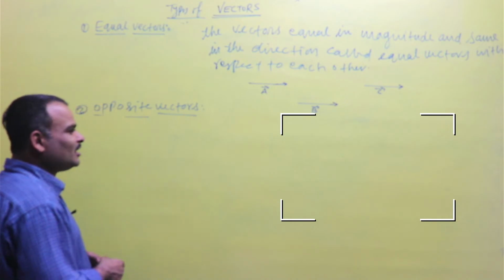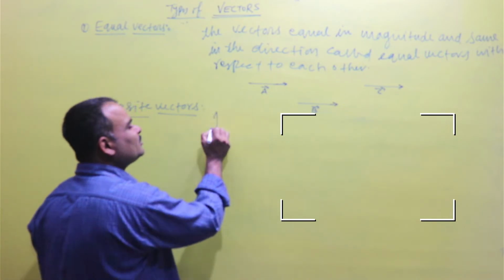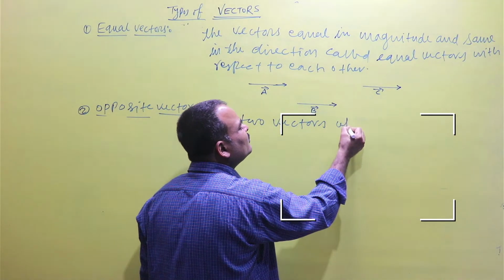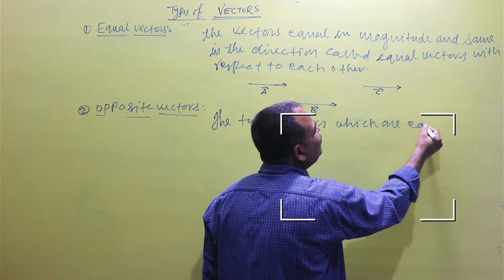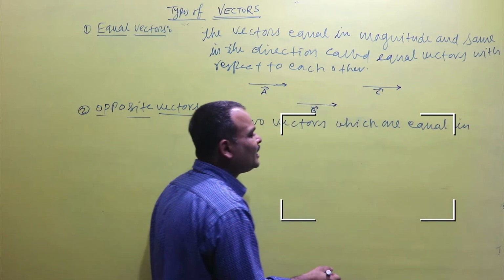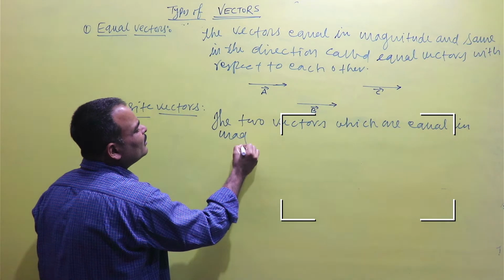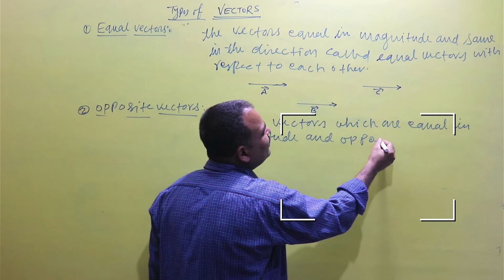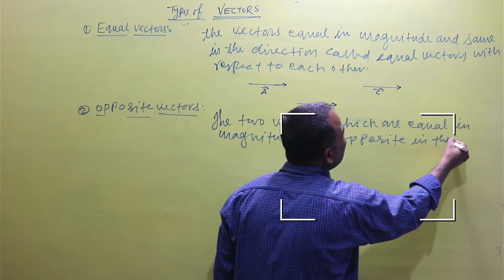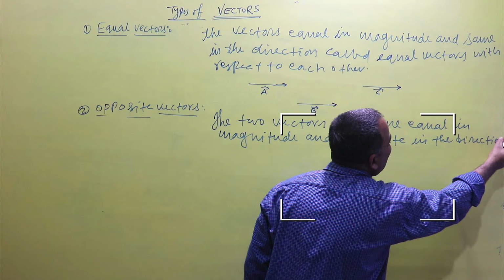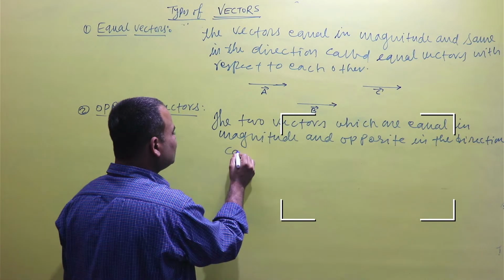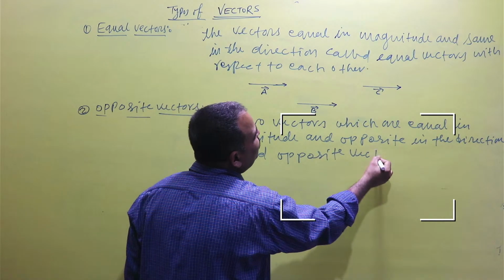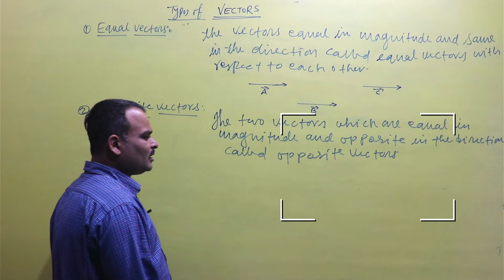Opposite vectors: two vectors which are equal in magnitude and opposite in direction are called opposite vectors.